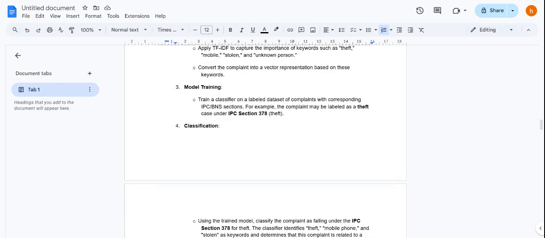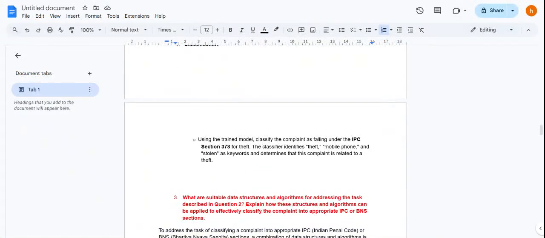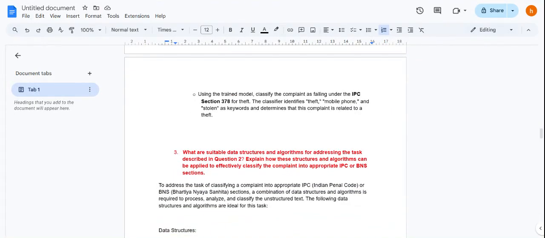For example, theft is labeled under IPC section 378, and then classifying it, the classifier maps the complaint "theft, mobile phone is stolen" to the category related to theft.